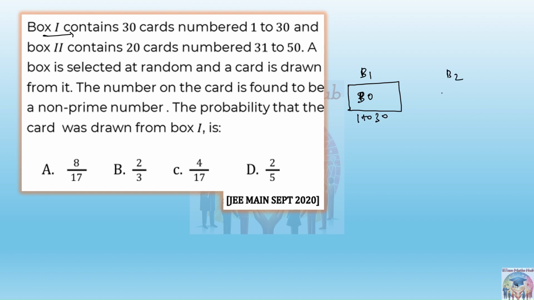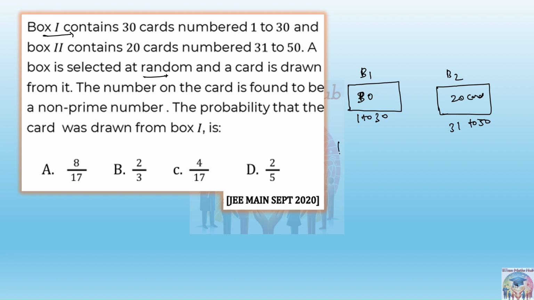Then box 2 has 20 cards, numbered 31 to 50. Then it is saying a box is selected at random. Just now, tell me, if two boxes are there, what is the probability of selecting either box 1 or box 2?